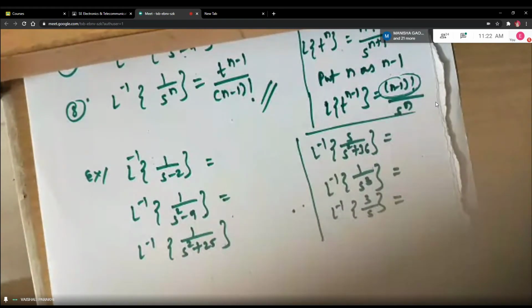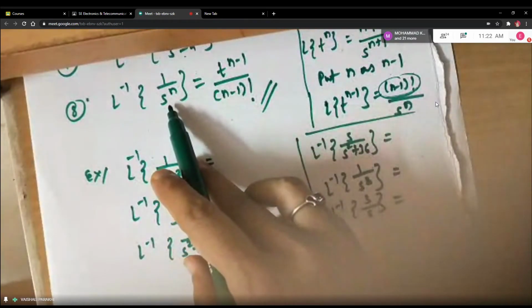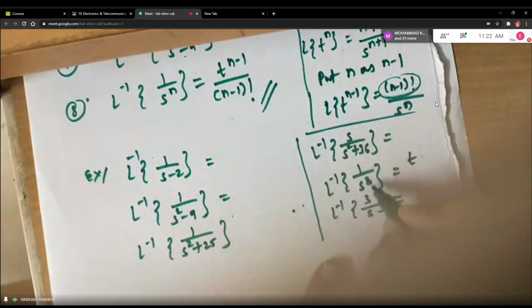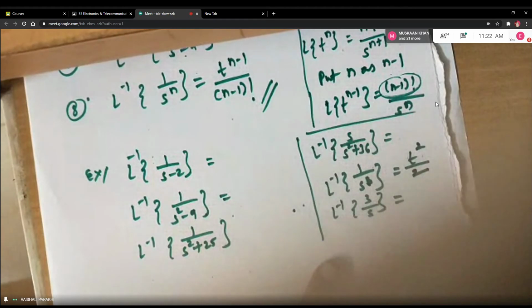Yes, ma'am. Okay, second last you tell me, Rajat. T square upon 2. Very good. Because we are using this formula, 1 upon S raised to N formula. So it is T raised to N minus 1. So 3 minus 1 is 2, divided by 2 factorial, which is 2. Very good.